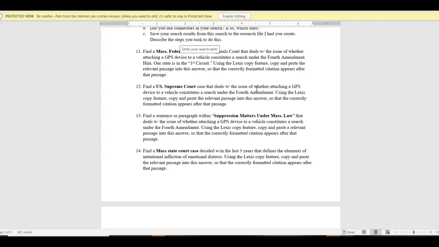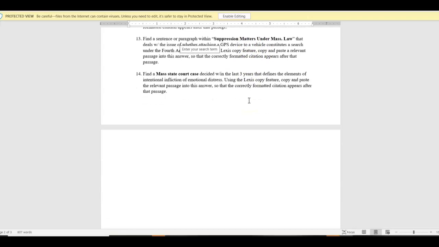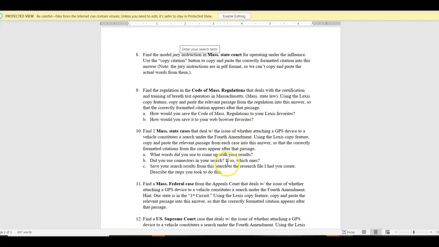You need to use a little common sense also in searching. I'm asking about a GPS device, all right? So GPS should probably be in there. Device, not necessarily, but certainly GPS, vehicle, that should be in there. And search should be in there. They should all be close to each other. So they're probably all within the same sentence. Again, this is some common sense, and this is also some trial and error on your part to see what comes up and trying different search parameters, or search terms, I should say.